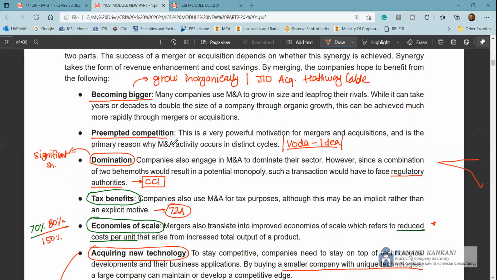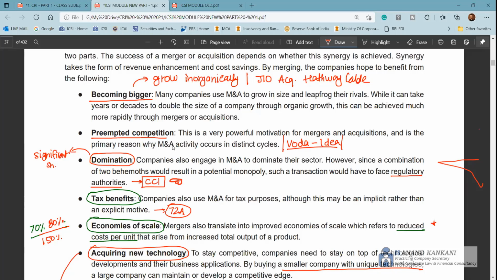And then again, domination, you want to expand your market share, but do mention CCI, because this way, without the institute asking you about the concepts of combination, you have answered to your examiner indirectly that you have read that chapter also and you have understood the concept.